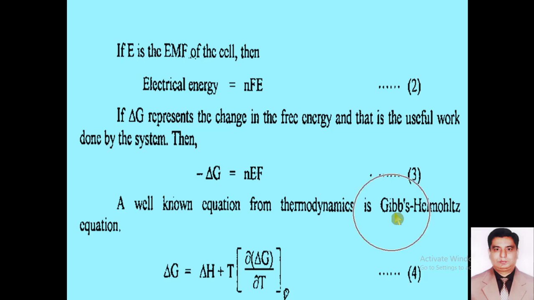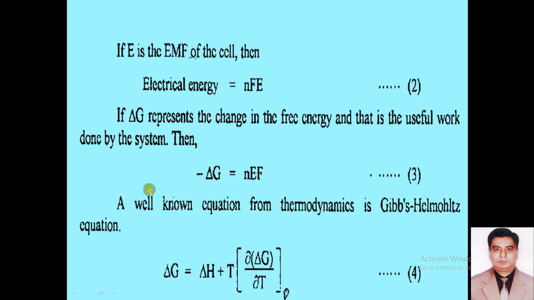There is a very important equation from thermodynamics that was proposed by Gibbs-Helmholtz. So it is called the Gibbs-Helmholtz equation, according to which del G, change in Gibbs free energy, is equal to del H plus T into partial del G over partial T at constant pressure. Dear students, here del G is the change in Gibbs free energy.